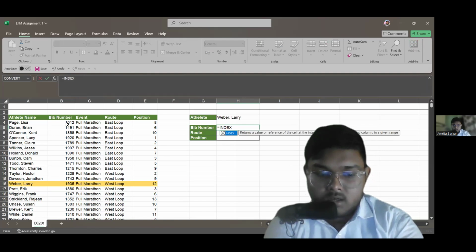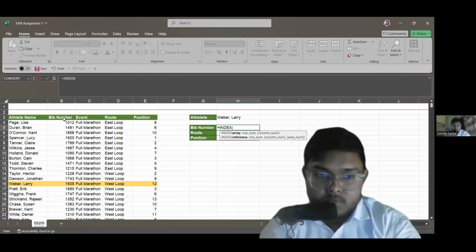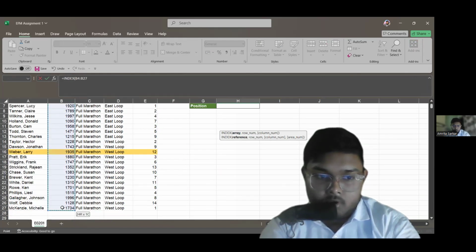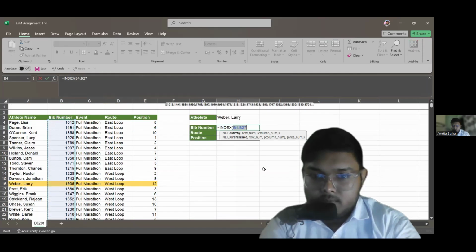There are other formulas to work with, but I'm going with INDEX. Now I need the array, which is the BIB number. So I'm selecting B4 to B27 as my array.